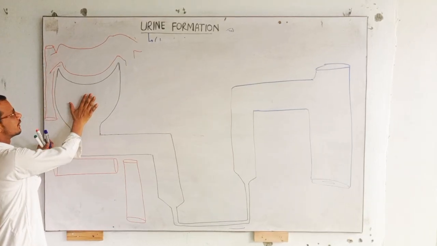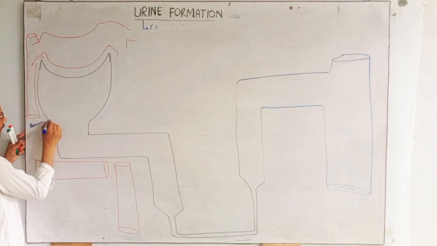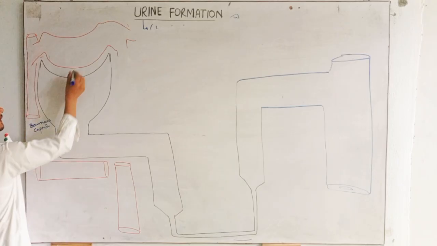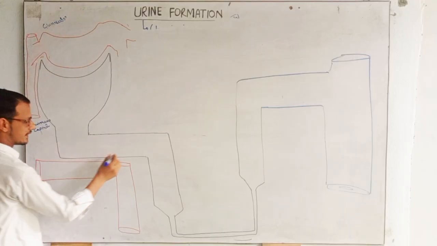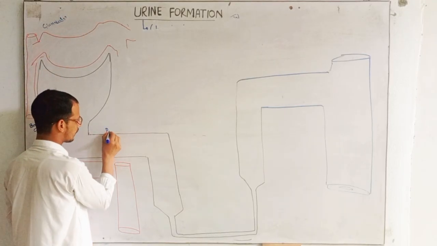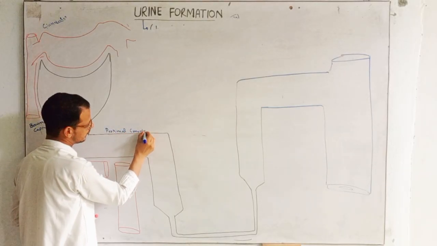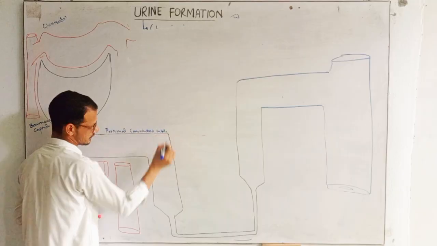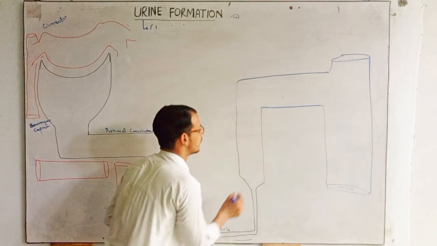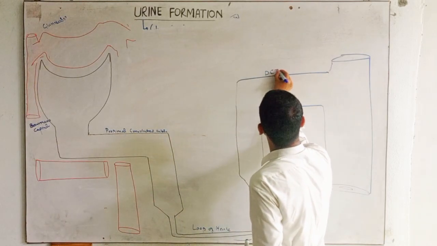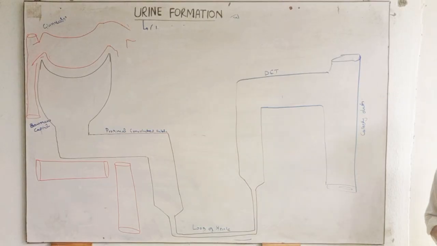This part is called Bowman's capsule. This part is called glomerulus, right? This part is called proximal convoluted tubules. This is called loop of Henle. This is distal convoluted tubule and collecting ducts. Right, this is the whole nephron.